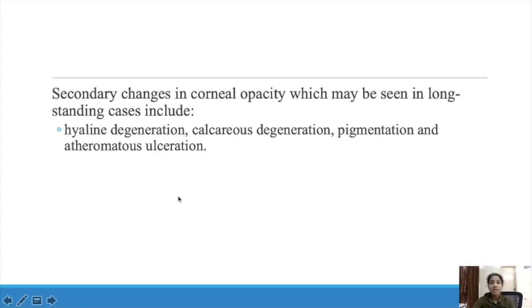Then atheromatous ulceration. Atheromatous disease means what? That is nothing but degeneration, or a lipid collection or deposition, in the inner wall of the blood vessels. That is known as atheromatous. Atheromatous ulcers will be seen as a secondary change in corneal opacity. So these are the changes we can see. The first one is hyaline degeneration, second is calcareous degeneration, pigmentation, and atheromatous ulceration.